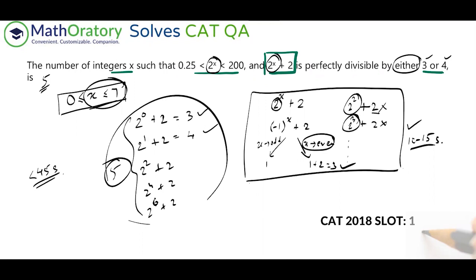This is something I've always mentioned when it comes to CAT prep. When it comes to a number theory problem, you don't need to know too many details of number theory. Some basic ideas, if you know, then it will save some time. Basic ideas, meaning these parts. But if you are not even aware of that, if you have a basic understanding of divisibility, still you should be able to manage this question in 1 to 1.5 minutes.